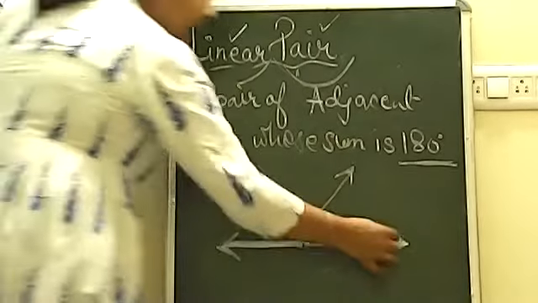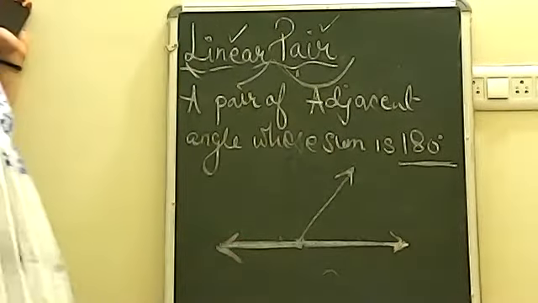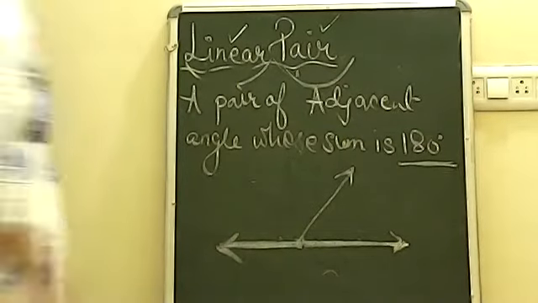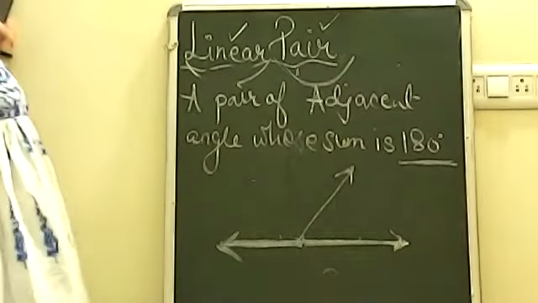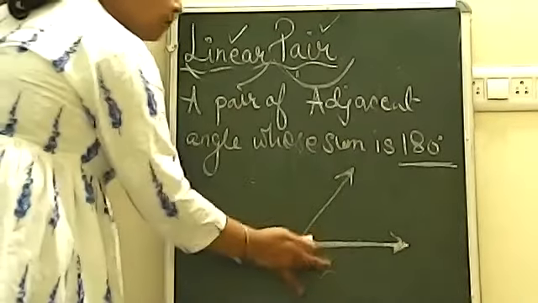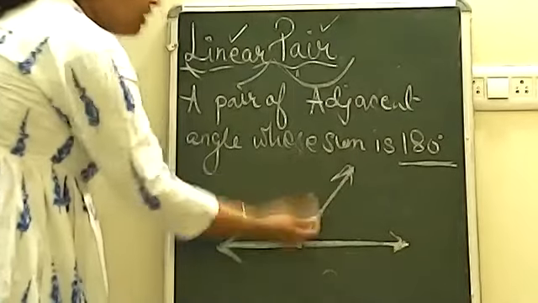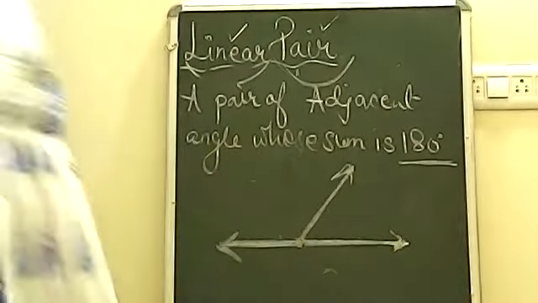But this lying line should be always straight. Why should it be always straight? Because you're talking about straight angle. So straight angle represents 180 degree. So this should be fixed. But this standing line can be in many ways. This can be in this way, this can be in this way, straight way, like that only.